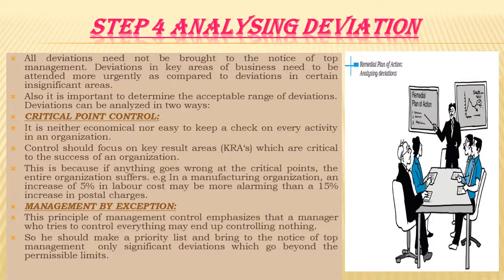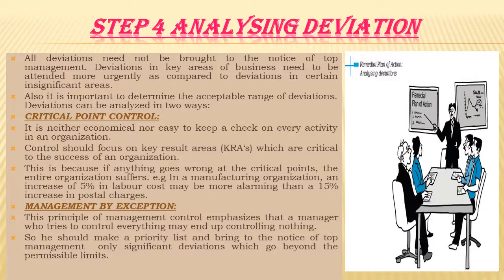For example, let's say Shinoy Electronic manufactures ACs, and at most 2% of daily production could be defective. That means they have assumed that the permissible limit is 2% of daily production being defective. So if defective production is up to 2%, it should be ignored. But if defective production is more than 2%, let's say 15%, it should be reported to the management so that causes of such deviations can be identified and corrective actions can be taken.